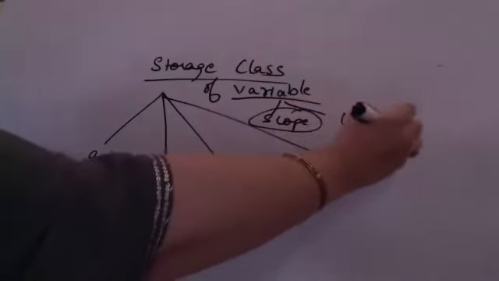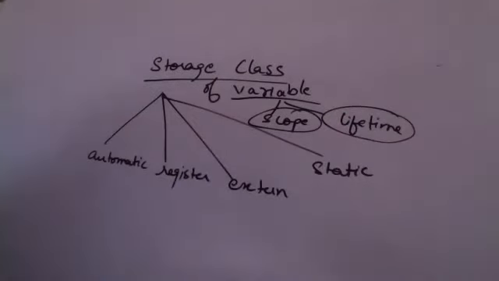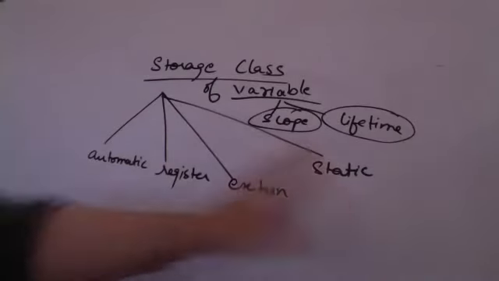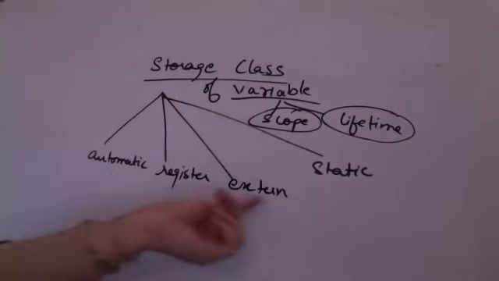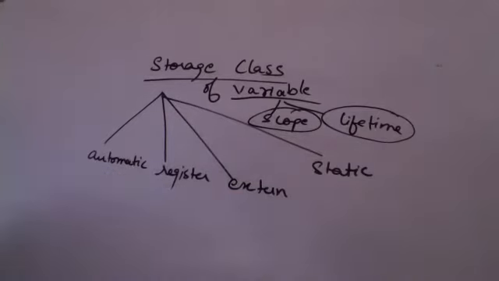And how do I define the scope and lifetime of any variable? By the storage class that is mentioned before we are declaring any variable. So storage class will determine where the variable will be allocated memory and for what time the memory will be allocated to the variable. Till what time the memory should be saved for that particular variable. That is what is given by these four storage classes: automatic storage class, register storage class, extern, and static storage class.